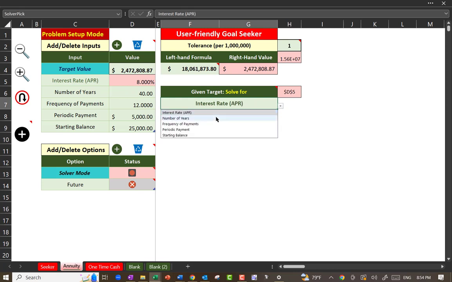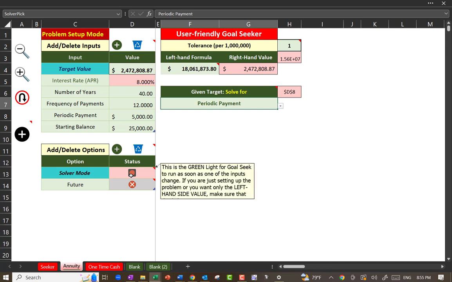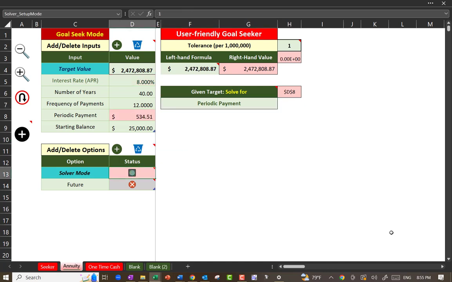Oh, I know why. Idiot. What did I not do? I didn't put it into solver mode. That red light needs to be green for the goal seek to work. Done.